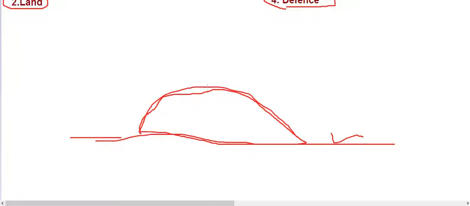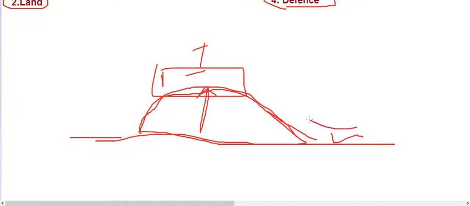This big landform is called an inselberg. In Nigeria, the people started living on this inselberg. Why? Because it provides defense. If people want to attack, they come from the downward side, and the people sitting above will have the advantage.